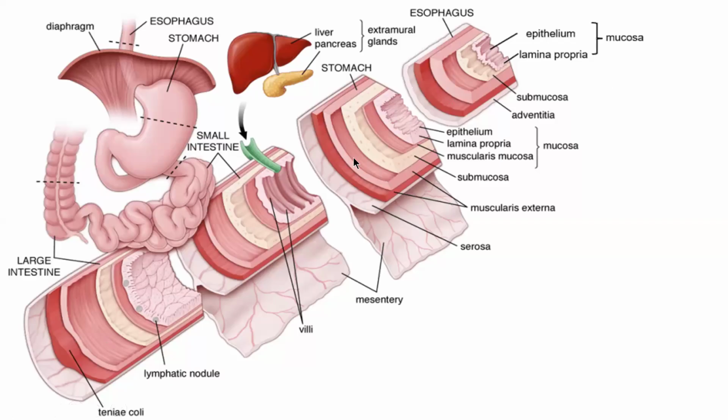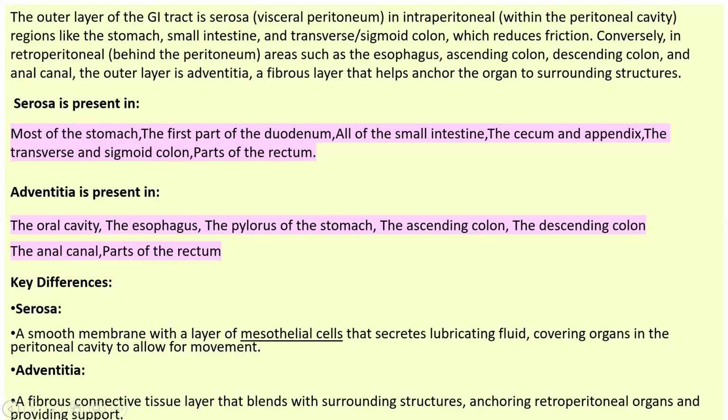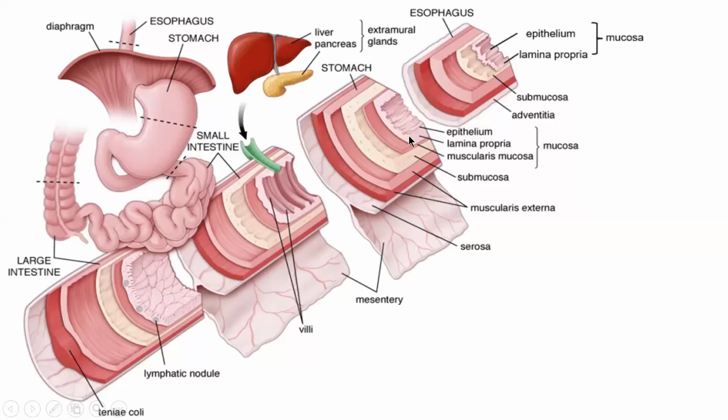Here are the gastrointestinal organs: esophagus, stomach, small intestine, and large intestine. The layers are given: in the esophagus, mucosa with epithelium and lamina propria, submucosa, and adventitia. In the stomach image, the mucosa layers are epithelium, lamina propria, and muscularis mucosae. These three are parts of the mucosa. Then submucosa, muscularis externa, and serosa in the stomach. In the small intestine, all of it has serosa.